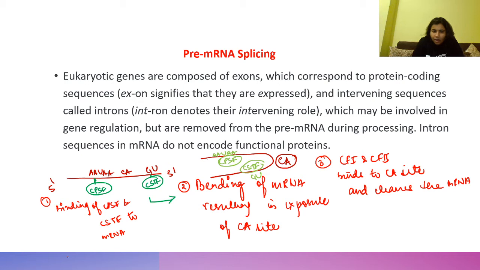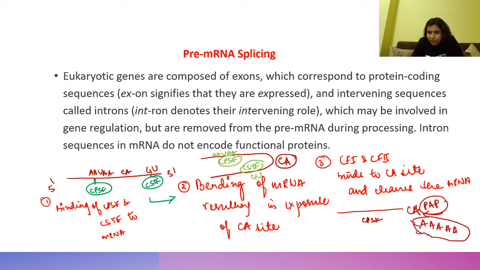So here poly-A polymerase will come and keep on adding adenine. You can see addition of many adenines here, so we call it poly-A, and this process is stabilized by PABP, that is polyadenylation binding protein, right? That is how polyadenylation takes place.